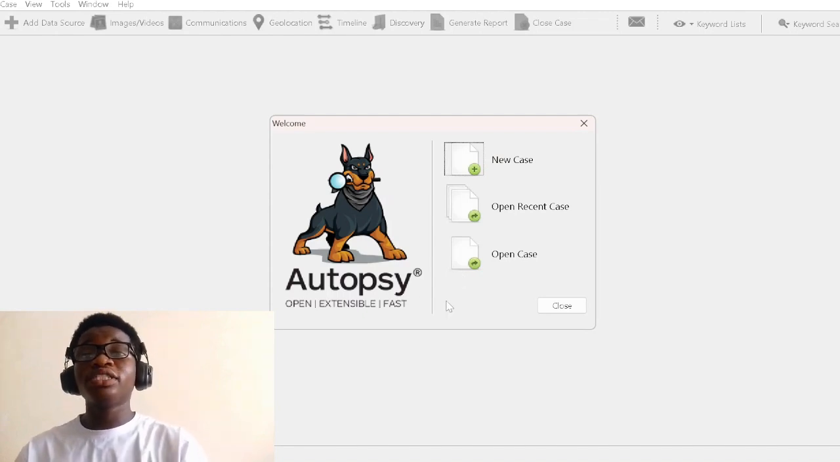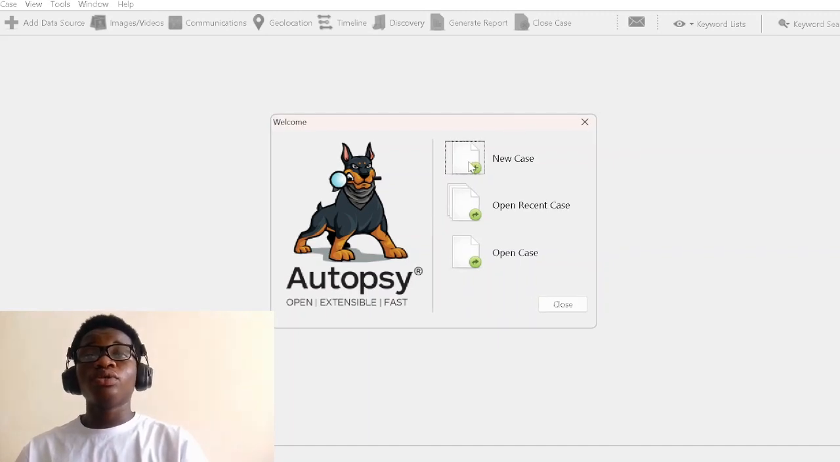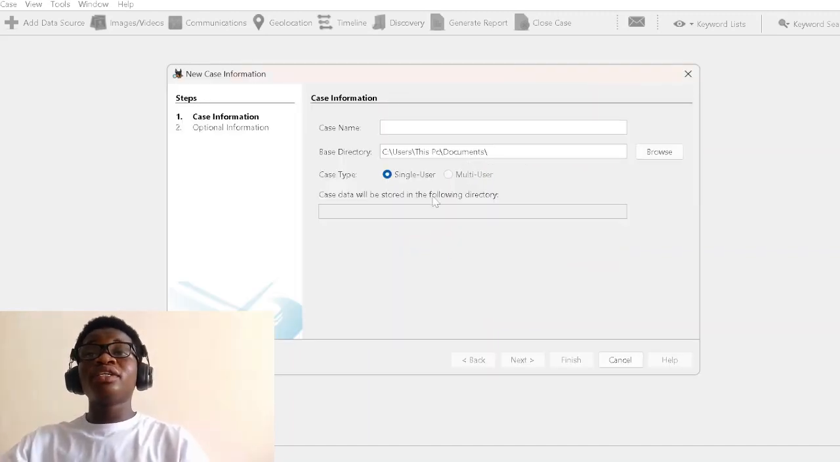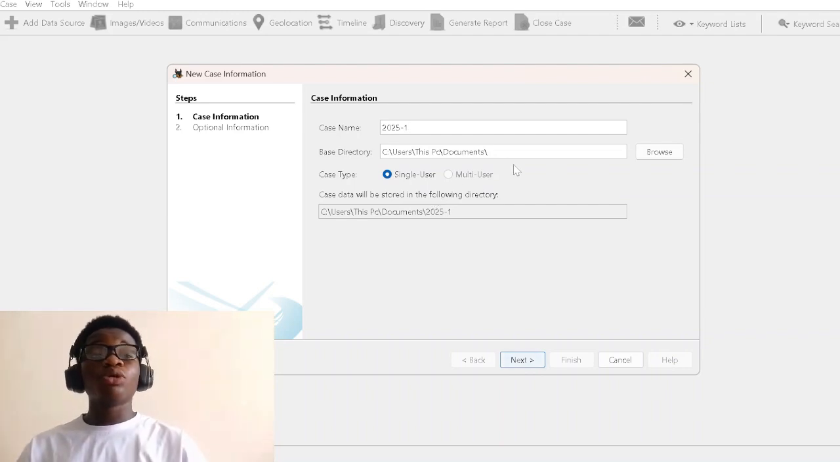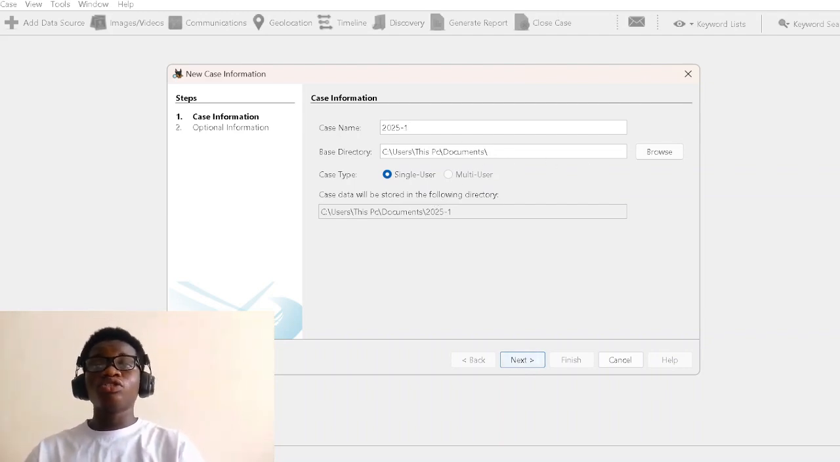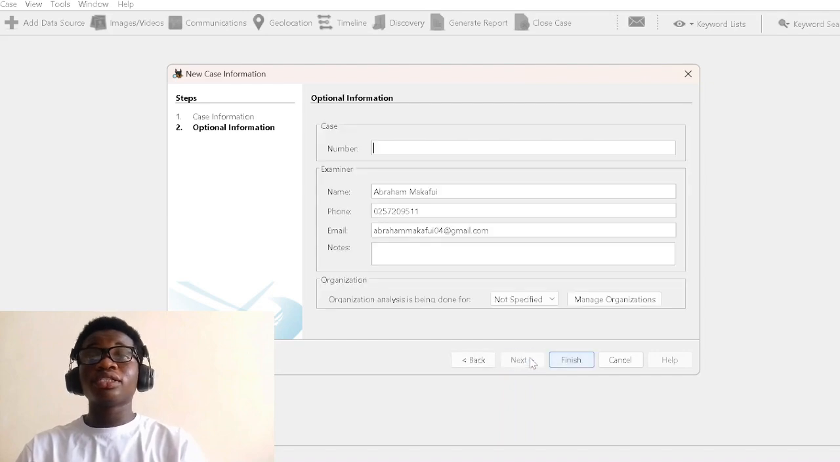So here we are going to be creating a new case for our analysis using Autopsy. So we click on the new case. So we give it a case name. Let's say 20 by 1. So this is the name we are going to be giving our case. The case is going to be stored in drive C. This is the path of the case. And the case type is going to be single user, the only person to analyze this case. Yeah. So click on next.